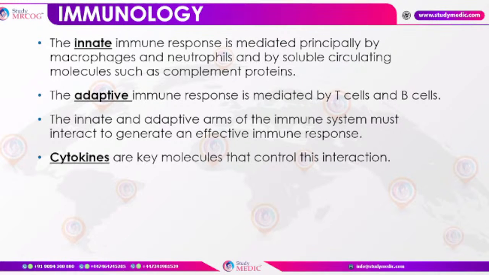For the innate immune system, as I discussed, these are the macrophages and neutrophils, and soluble circulating molecules such as complement proteins, while the adaptive immune response is by the T cells and B cells. The innate and adaptive arms of the immune system must interact to generate an effective immune response. So these two arms should work together for an effective immune response, and cytokines are the key molecules that control this interaction.